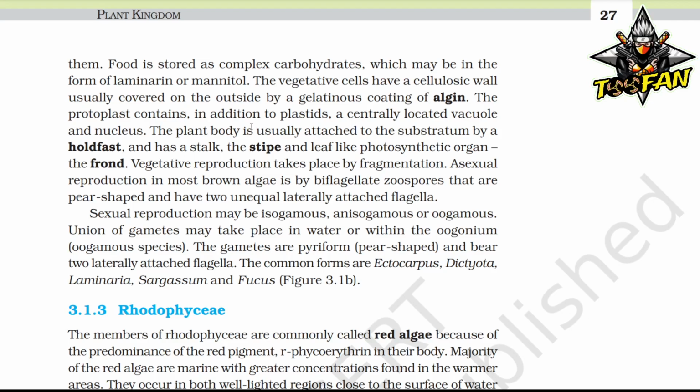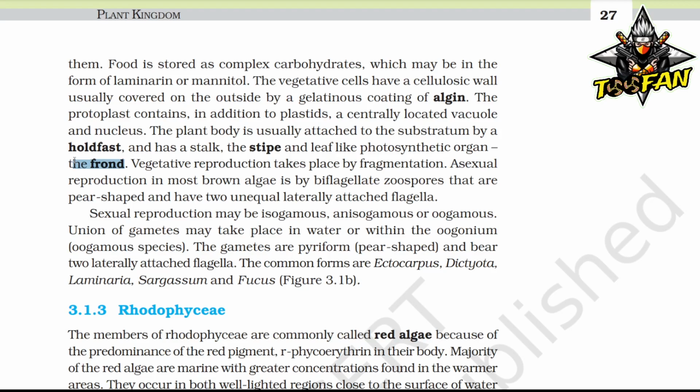The plant body is usually attached to the substratum by a holdfast, and has a stalk, the stipe, and a leaf-like photosynthetic region, the frond. Vegetative reproduction takes place by fragmentation. Asexual reproduction in most brown algae is by biflagellated zoospores that are pear-shaped and have two unequal laterally attached flagella. Sexual reproduction may be isogamous, anisogamous, or oogamous.